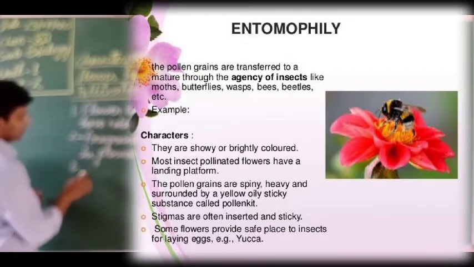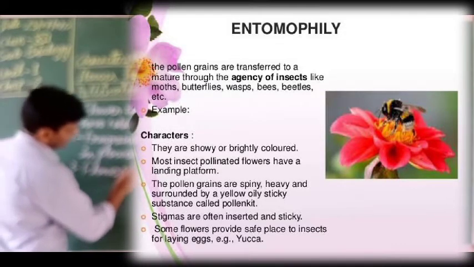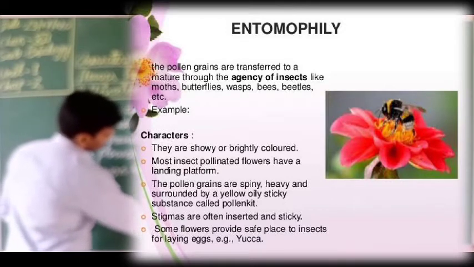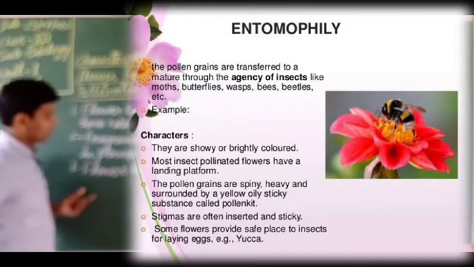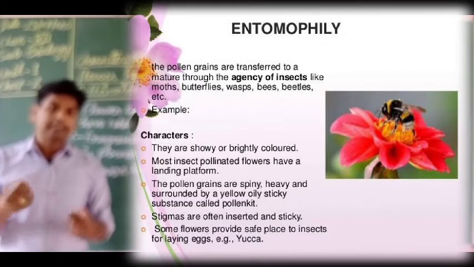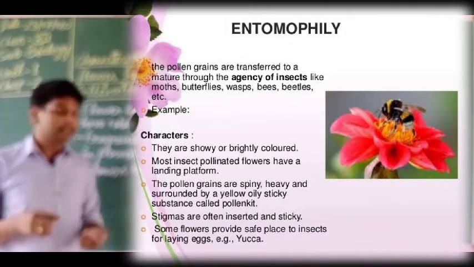Next one, flowers secrete nectar. Flowers secrete nectar because the honeybee is an insect and the honeybee collects nectar to make honey. So nectar is a secretion. Do you know what nectar is? Nectar, it is the secretion.